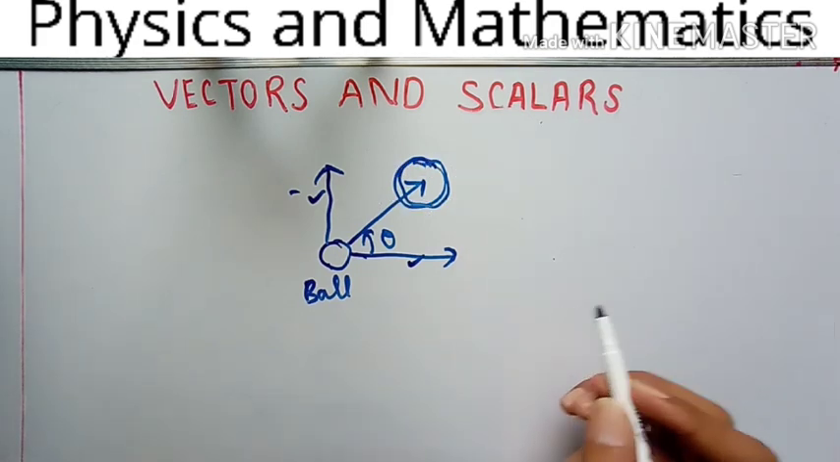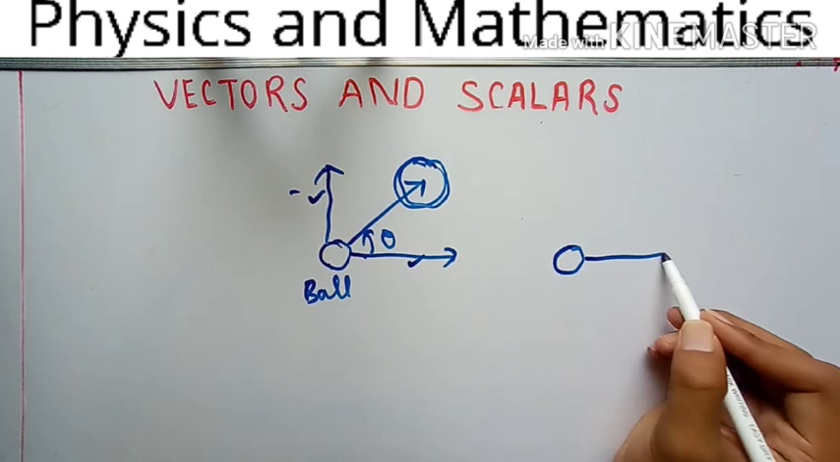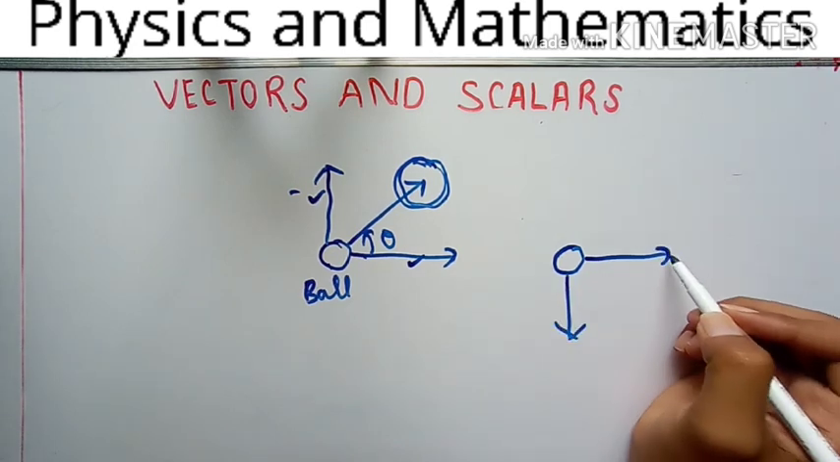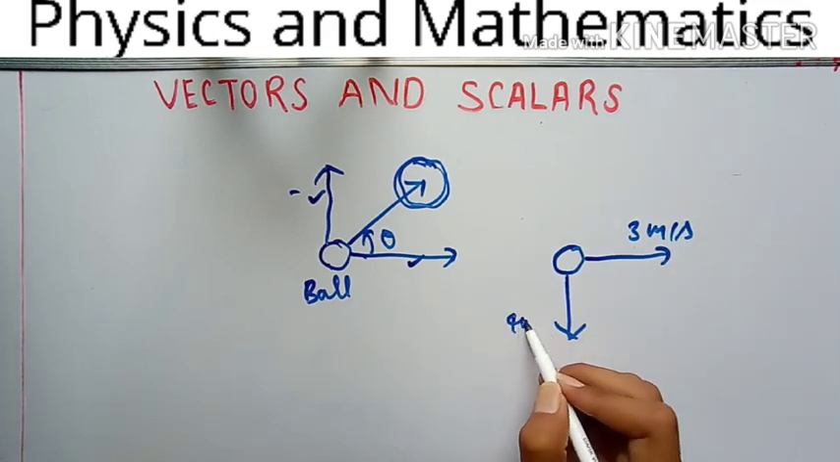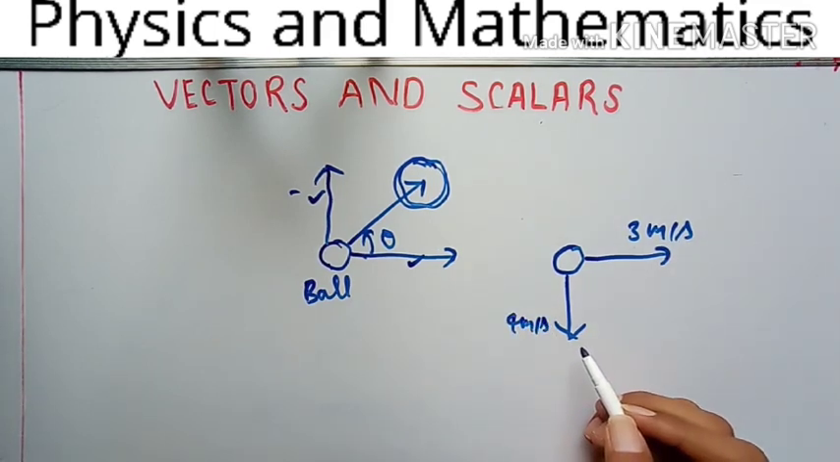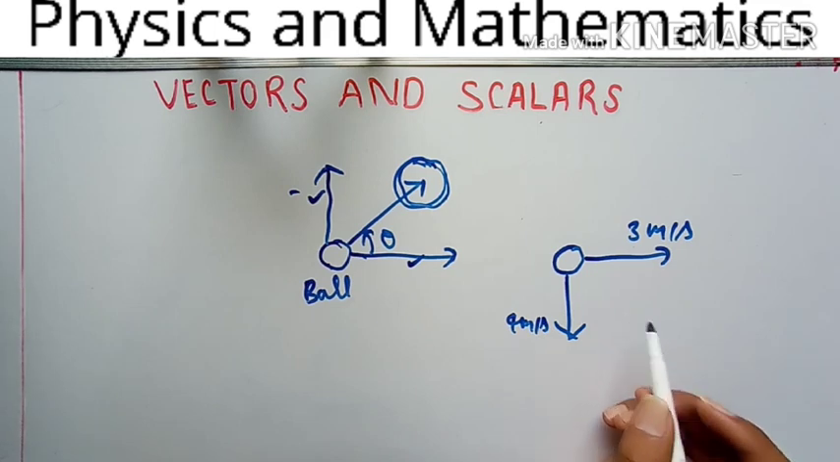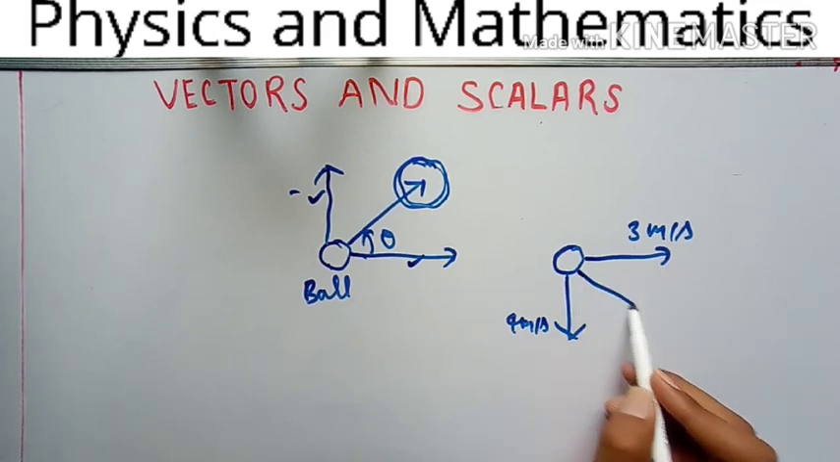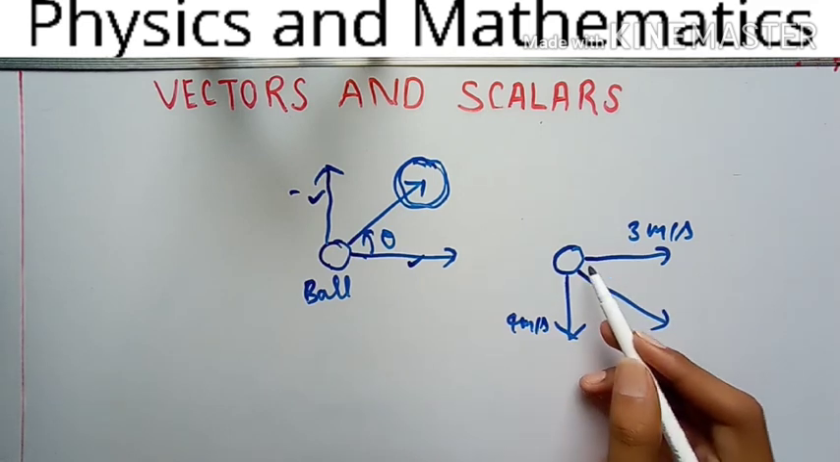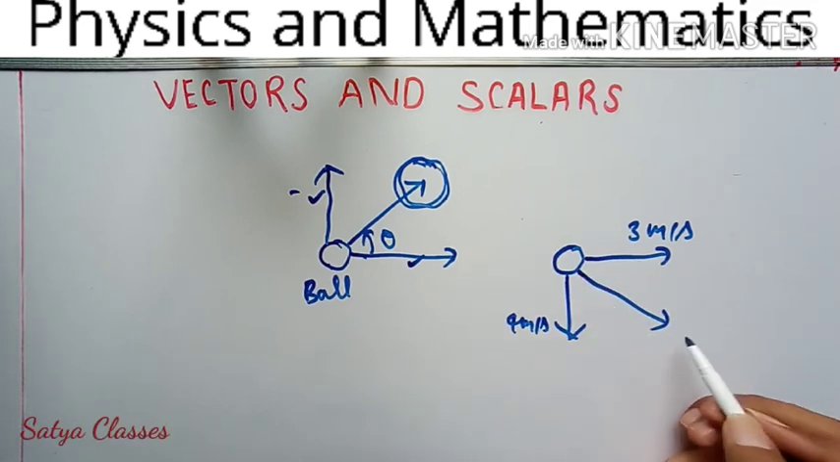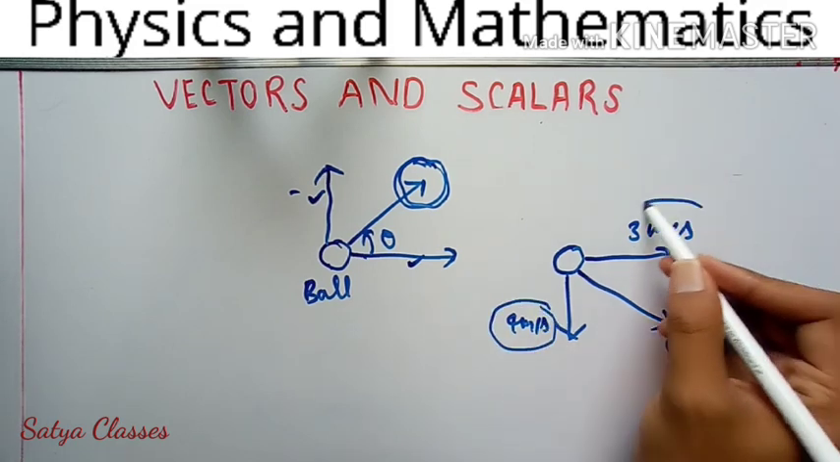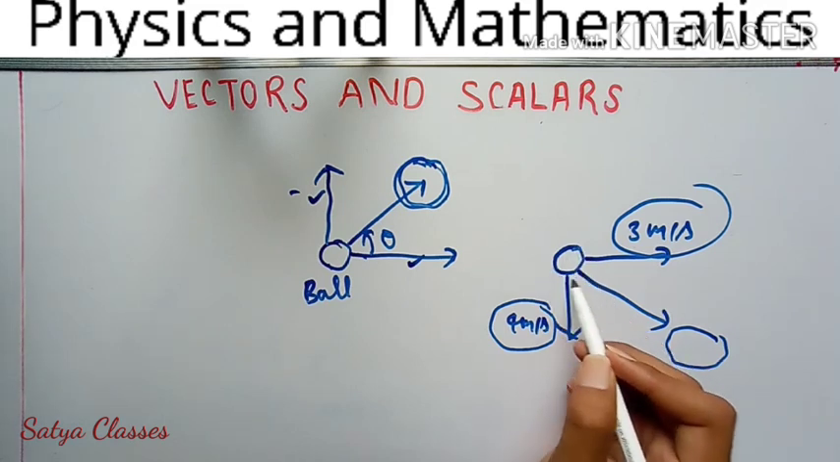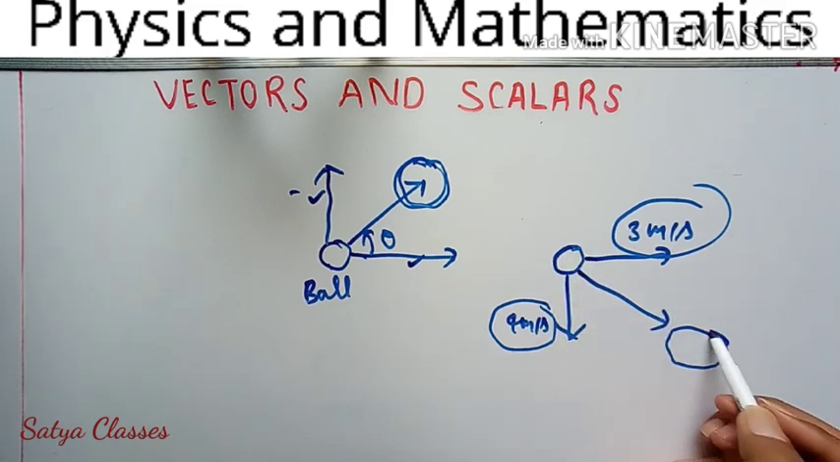Understand? Let's take another example. This time 3 meter per second is acting in this direction and 4 meter per second is acting in the downward direction. So what do you think will happen to the ball? Where will the ball go? Somewhere in between these directions. The ball will go like this. Now what should be the magnitude of these two individual vectors acting on this ball collectively? So we also have to calculate that magnitude.